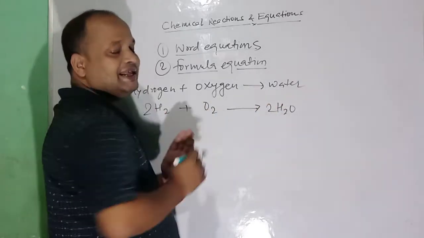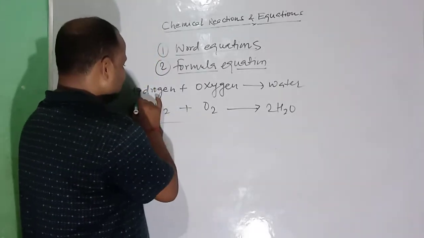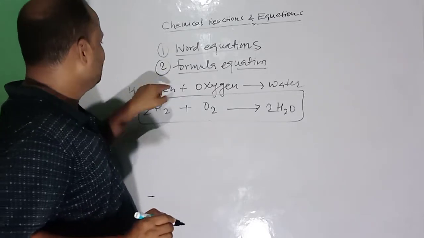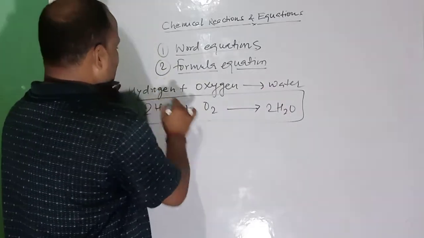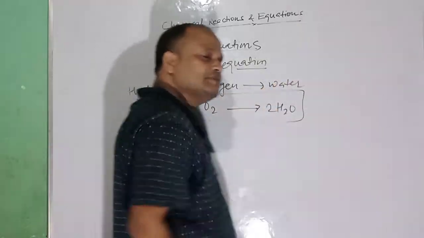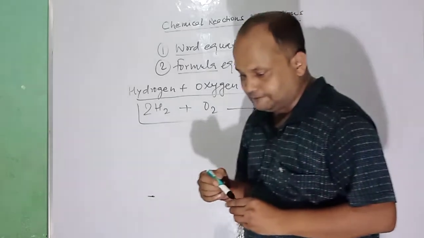Now it is a balanced reaction. So this one is a formula equation. This one is hydrogen plus oxygen gives water. In words, this is a word equation.